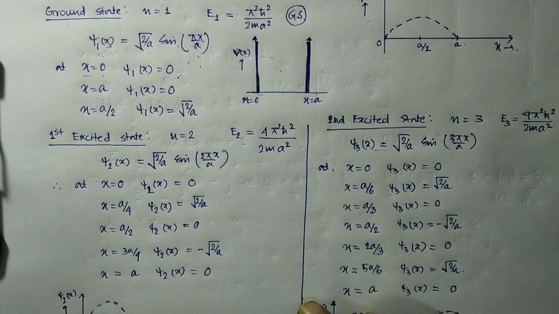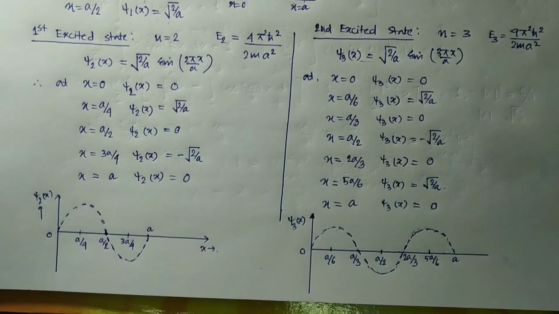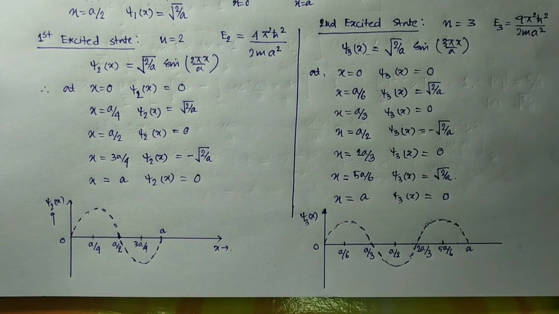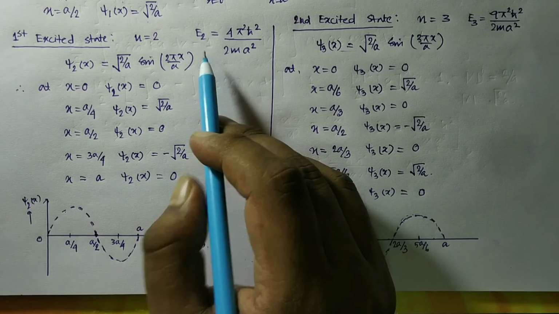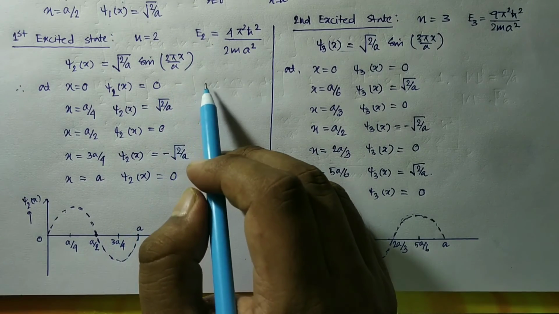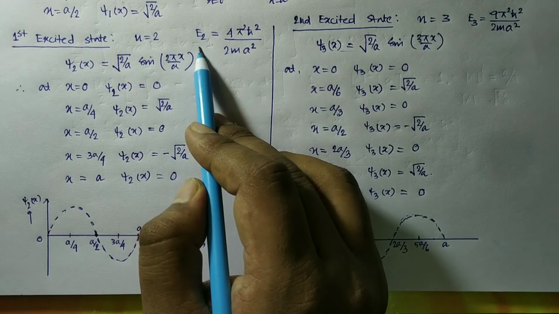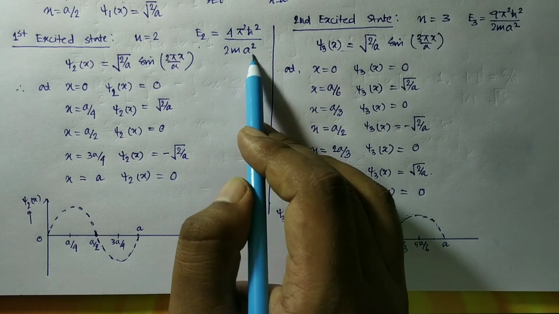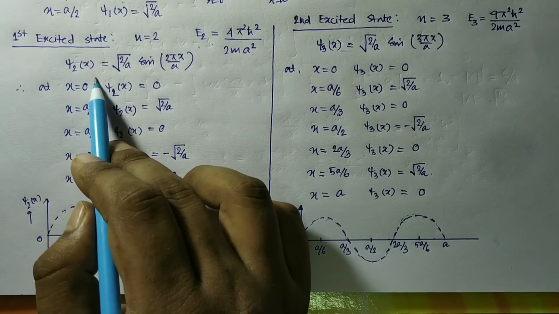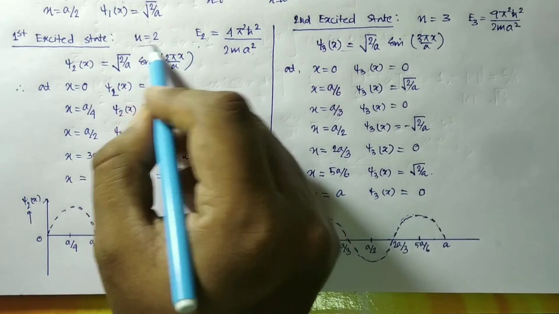So for the higher order states, if we want to plot the wave functions, what will be the result? Let us see. Look here, for the first excited state we have n equal to 2, and we plot the graph. For n equal to 2, we have E2, the energy for the first excited state. For n square it becomes 2 square, that is 4 pi square h cut square by 2 m a square. And the wave function becomes psi 2 x equal to root over 2 by a sin 2 pi x by a, because n equal to 2 here.